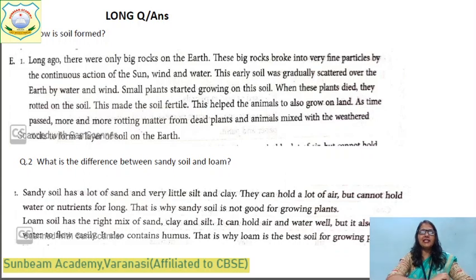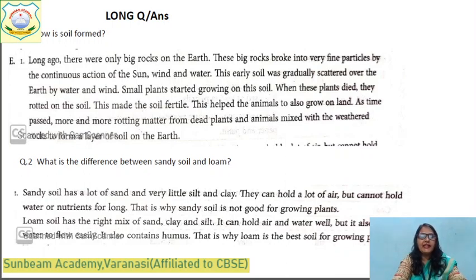Yes, children, this is your notebook work. Already you have written the defined words and the short question answers. Children, you have made the picture of layers of soil. Of course you have made it. If it is left, you can make it. There is a picture of soil profile in your book. From that, you will make a picture of layers of soil. Okay? Now, here are the long question answers.